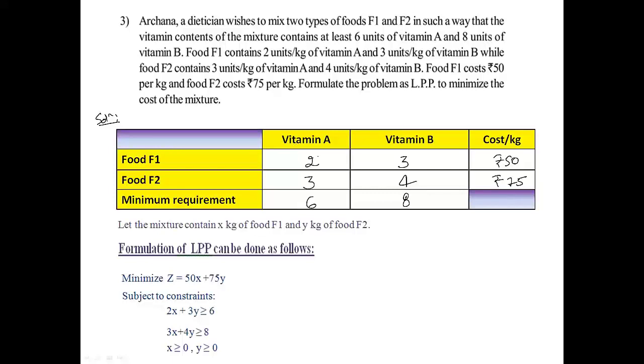So once you write it in a table, you can just cross-check like this. See, 2X plus 3Y greater than or equal to 6. And here, when you come to this column, it is 3X plus 4Y greater than or equal to 8. And this cost is for the objective function, that is minimize Z is equal to 50X plus 75Y. Next.